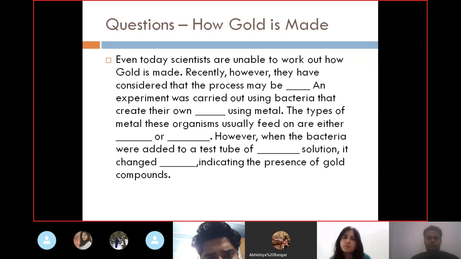Recently, however, they have considered that the process may be blank. I'm talking about something related to the process. They have considered that the process may be cumbersome, difficult, easy, swift, a big process, a small process, a difficult process, whatever.